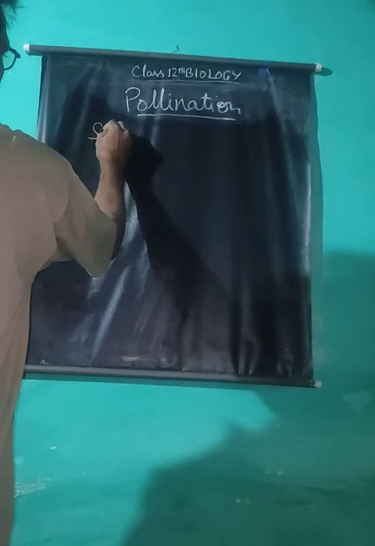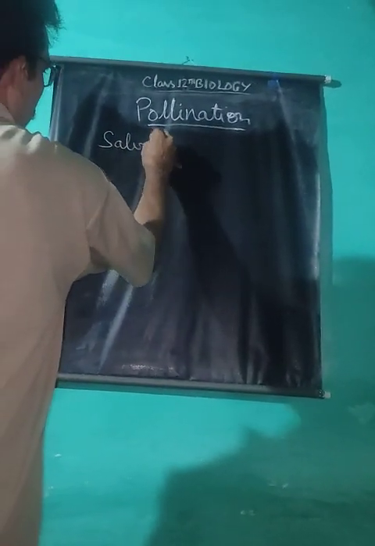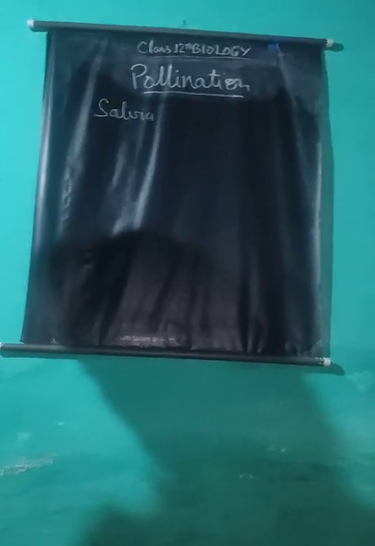Pollination in Salvia plant. Salvia is a member of family Labiatae. It has bilabiate flowers, meaning having two lips, the corolla is like two leaves. The anthers mature earlier.